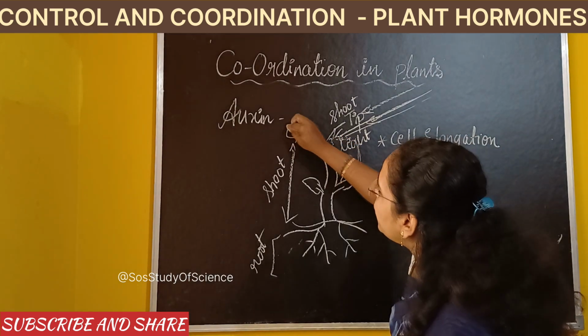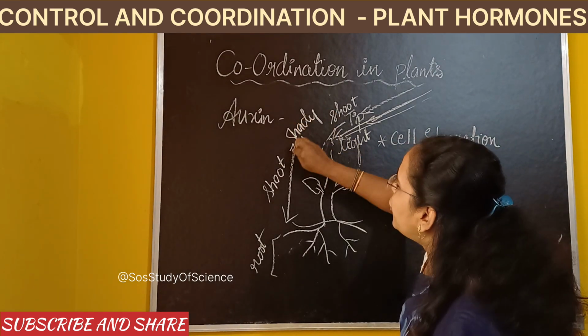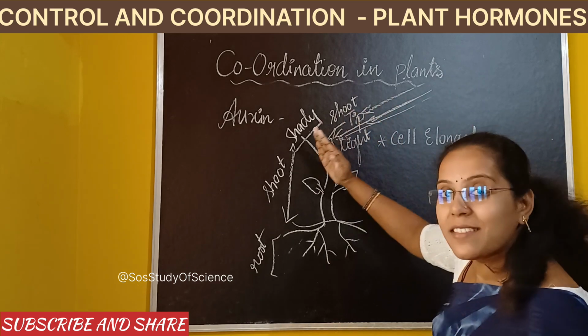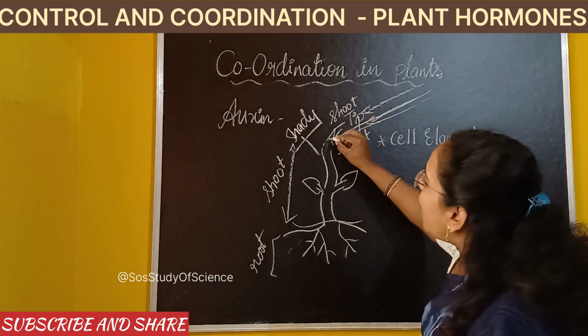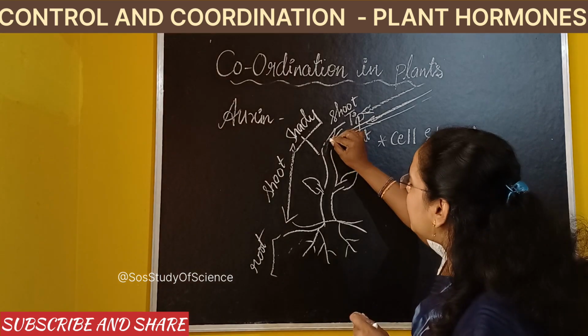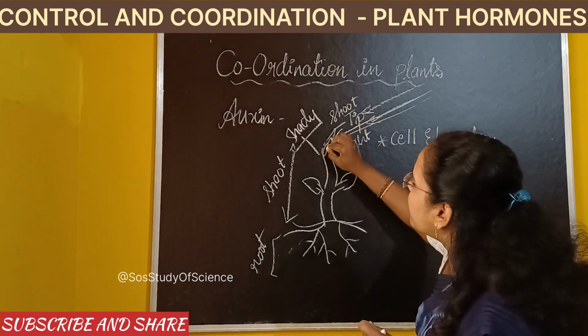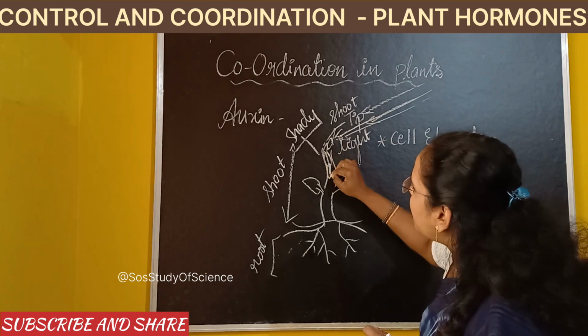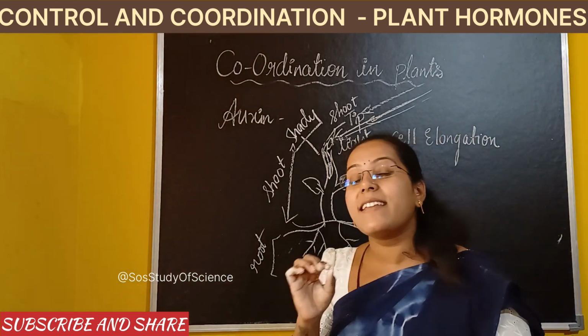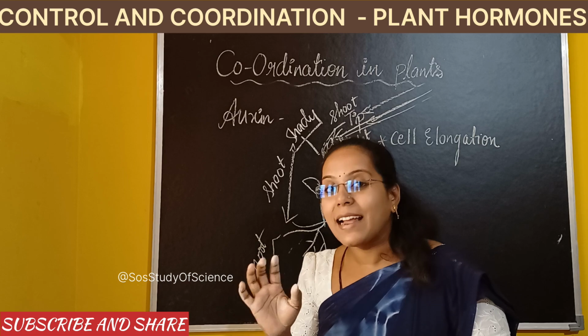This is called the shady region. Why? Because the light is falling from this direction. This is now the shady region. The cells which are getting elongated in this direction will move towards the shady part of the plant. So at the shady part of the plant, what happens? The cells get elongated. Clear?